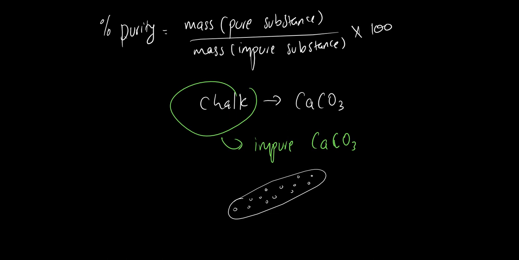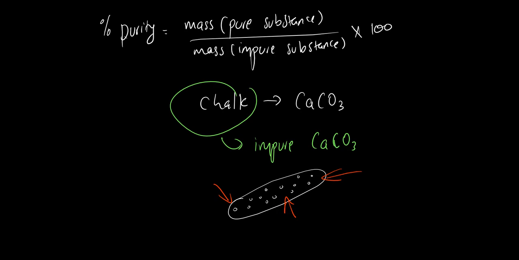When they were making chalk, other substances apart from calcium carbonate penetrated through during the production of chalk. So because chalk doesn't only consist of calcium carbonate, we say that it's an impure calcium carbonate.